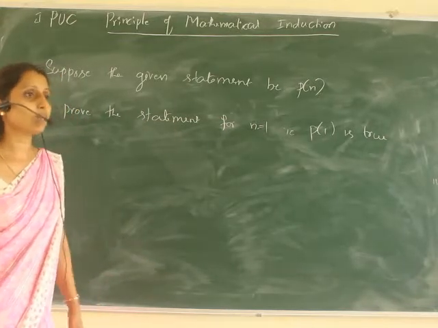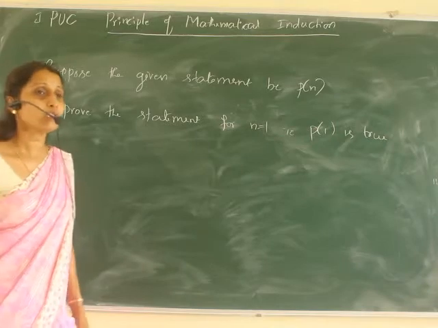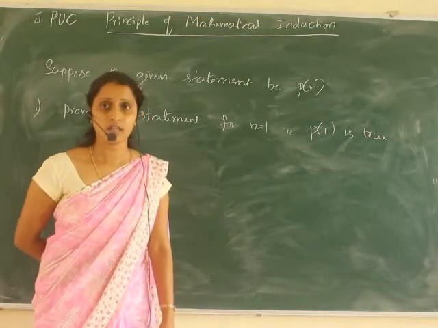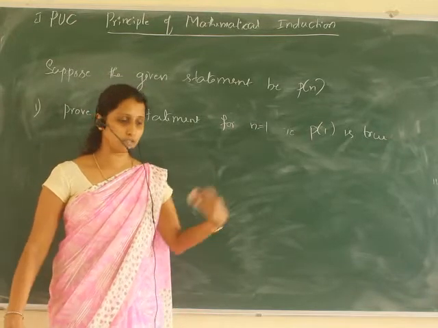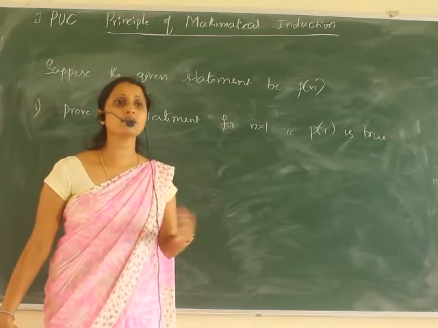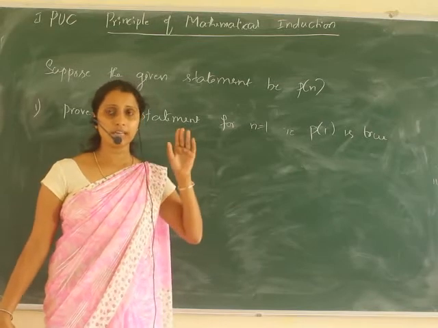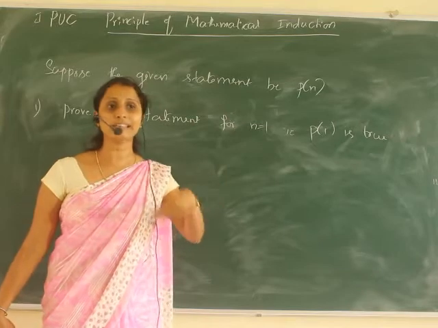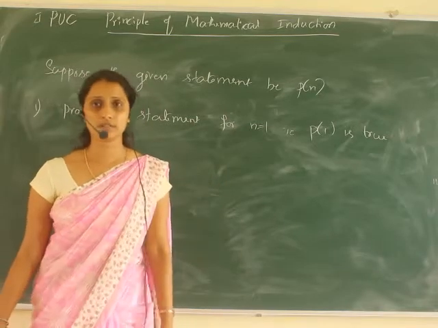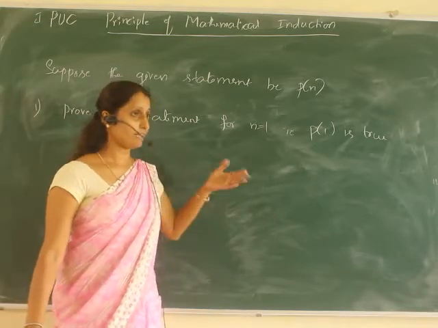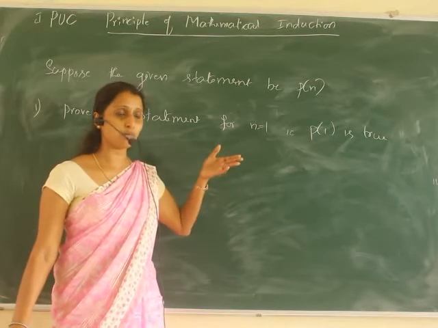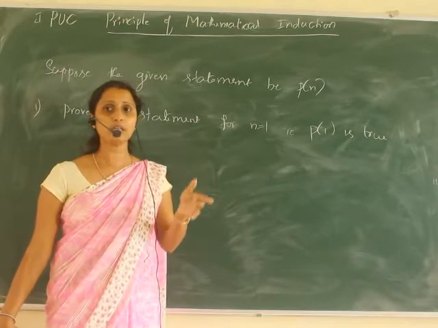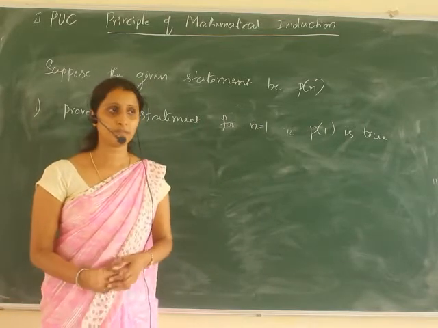So after this, as I told in the example, when we push one tile in between, the next tile falls. That means we have assumed that if one tile in between falls, then the next one also falls.